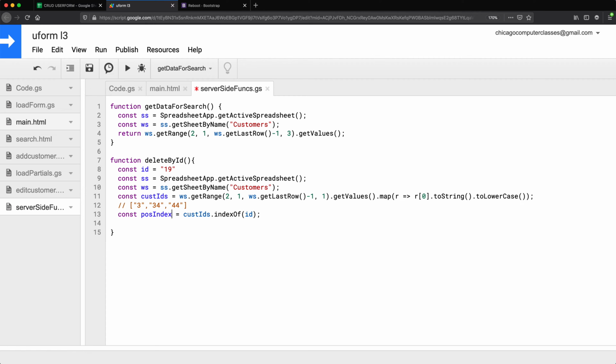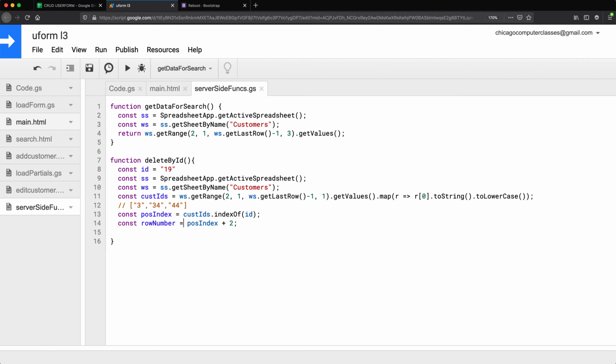Let's do index, so we know that's a 0 index. Now I need this to be converted to a row number. So basically, remember, the difference was 2. So if I wanted to get the row number, I would say this. So I would say, let's just add 2 to whatever position we find. However, I want to make sure that there was something found before I add this 2.